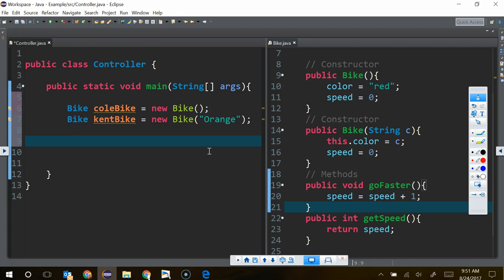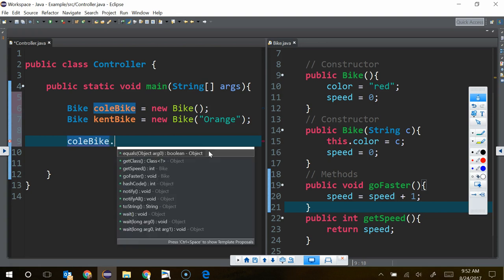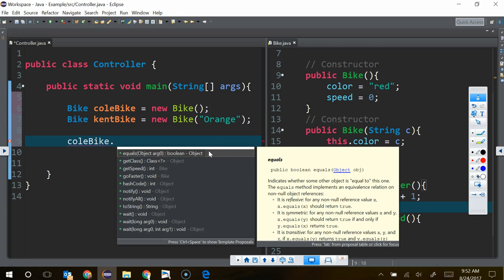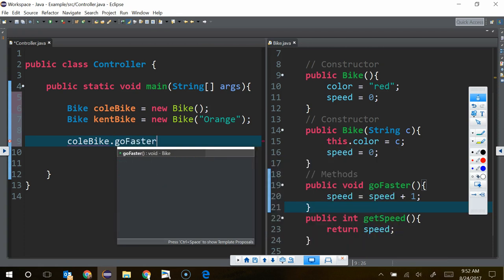So if we're going to get your bike to go faster, how do we do that with these variables? Right? So Cole bike is that variable. It has a bike in it, so I can call all of the methods for that bike, right? And so now I can have go faster, right? And I need the parentheses why?